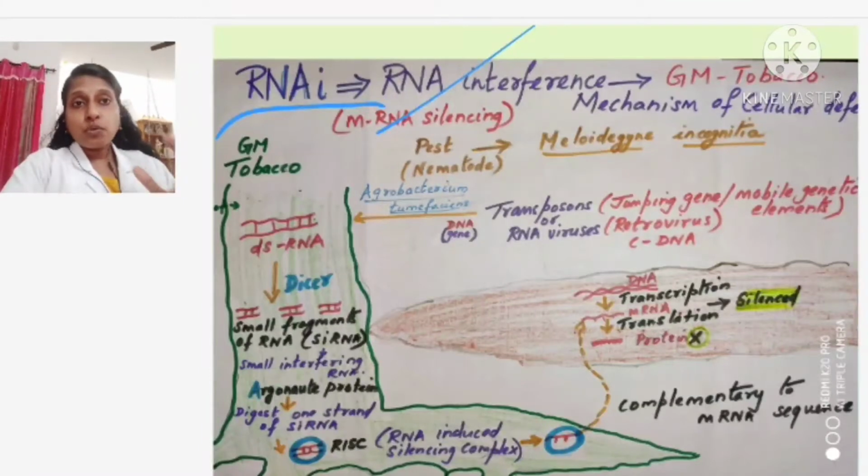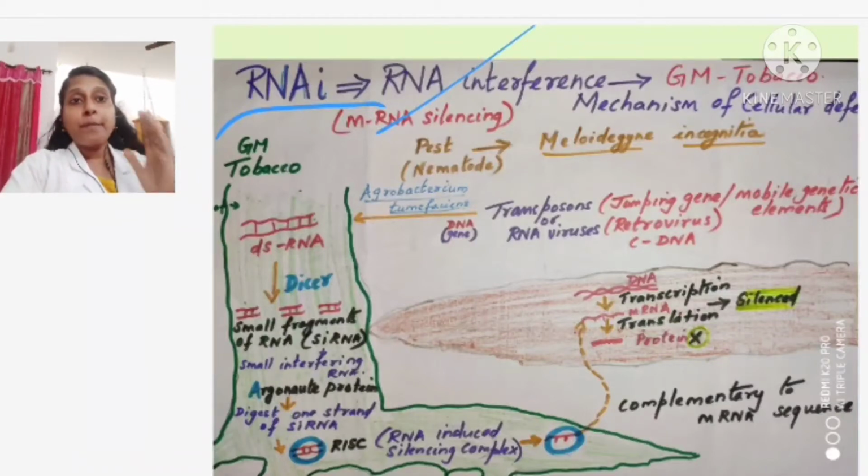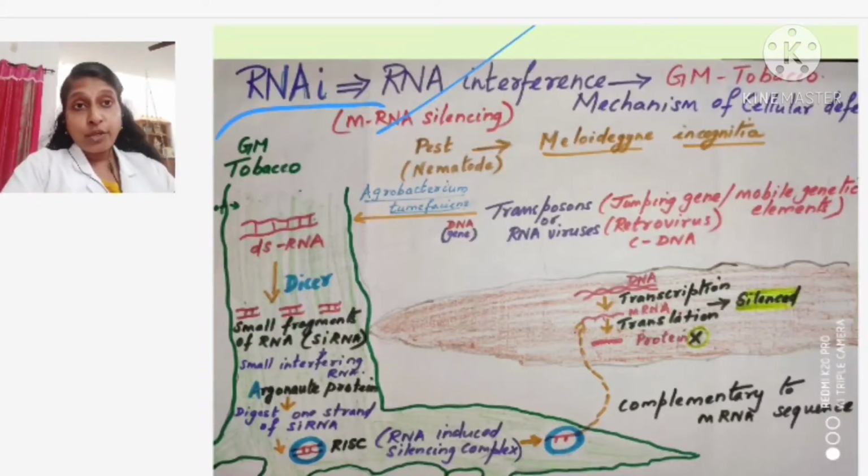That is the process we are going to discuss in detail in today's class. Hope it is clear. What is the topic we are going to discuss? We are going to discuss GM tobacco. Tobacco is the plant, and the process is RNAi or RNA interference, otherwise also called mRNA silencing. It is a defense mechanism adopted by eukaryotic organisms within themselves. So, what is the defense mechanism which is taking place?